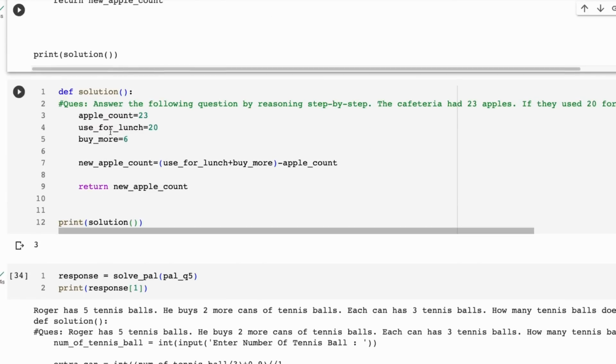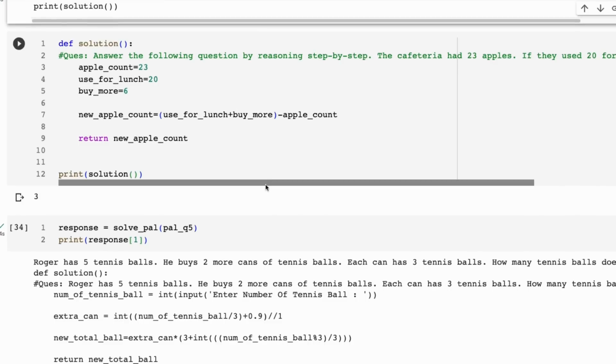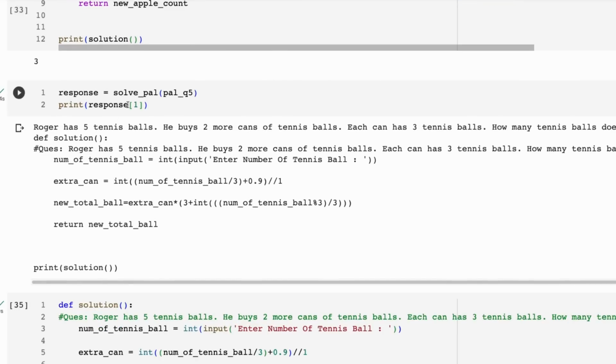So it's gotten the variables right, that the apple count at the start's 23, you minus 20, that should leave you 3 over, and then you buy 6 more, which gives you 9. But then this part here, they've messed up for this. So that's one that they've messed up. Another one, and I've tried this one also. So some of these also don't often work in the Hugging Face spaces as well. Sometimes they do, sometimes they don't for some of these.